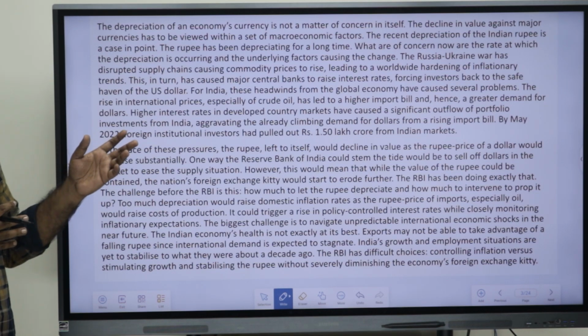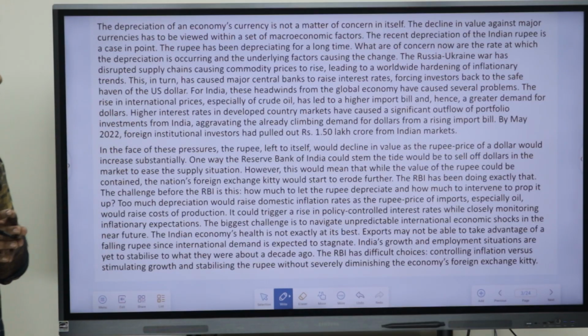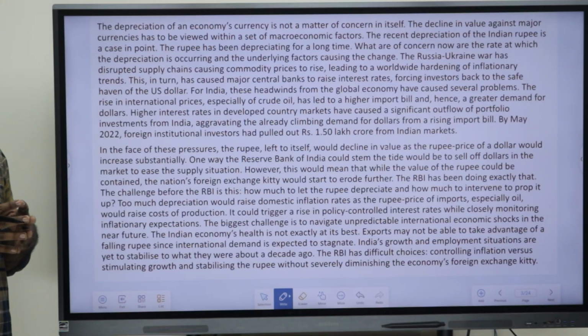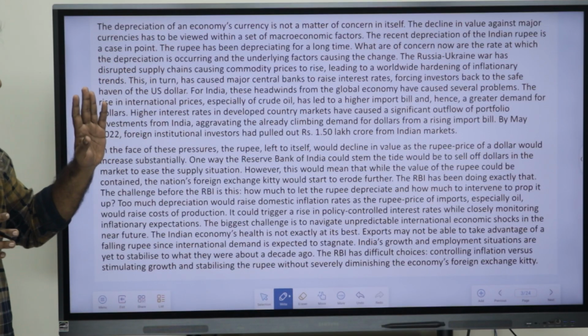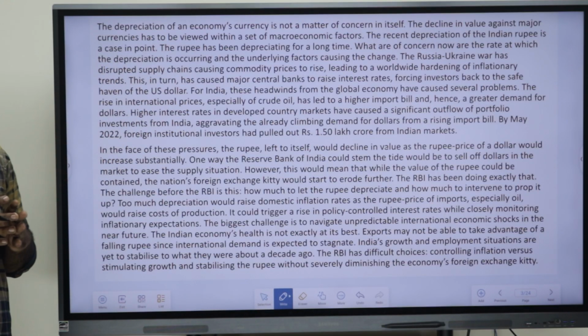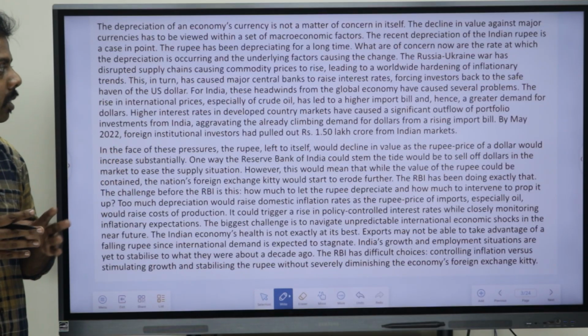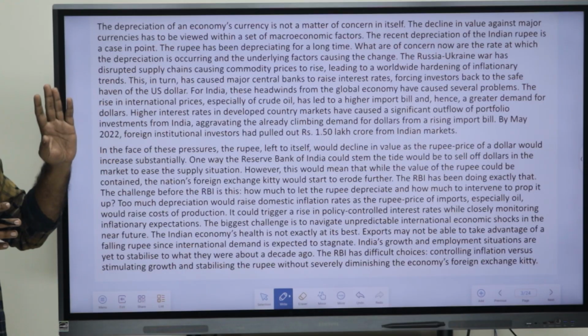The Russia-Ukraine war has disrupted the supply chains, causing commodity prices to rise, leading to a worldwide hardening of inflationary trends. This in turn has caused major central banks to raise the interest rates, forcing investors back to the safe haven of the US dollar.